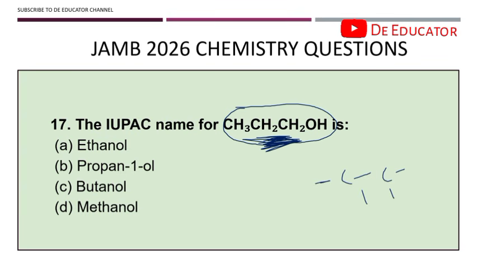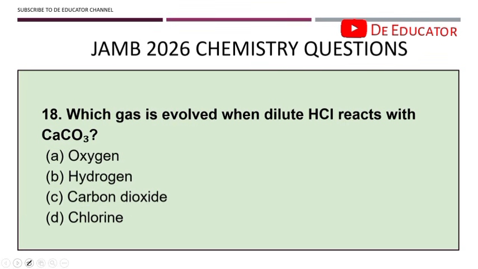Okay, so now how do you do this? You already have OH, which means that this is an alcohol. So because it's an alcohol, it's going to be ending with O, right? So let's look at the options that end with O. If you look well, you see that all the options end with O. So that is not enough for us to pick our answer. The next thing is to look for the parent carbon. How many carbons are here? 1, 2, 3, 3 carbons. And 3 is prop. So which option is that? That's propanol.